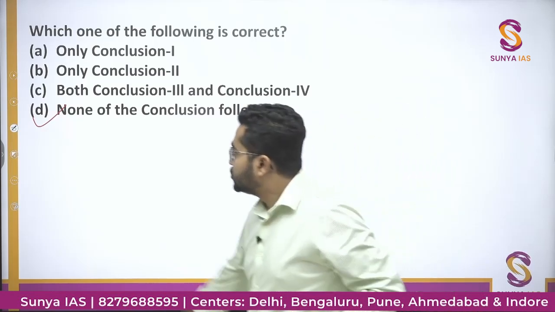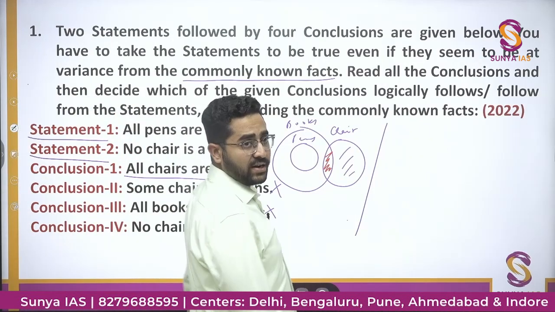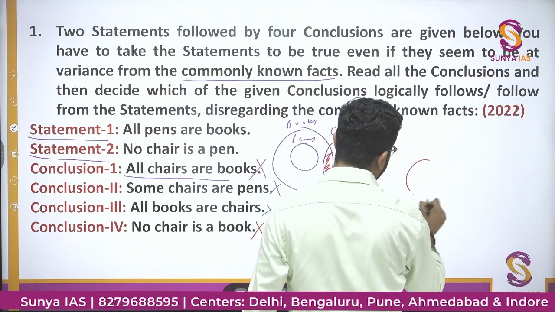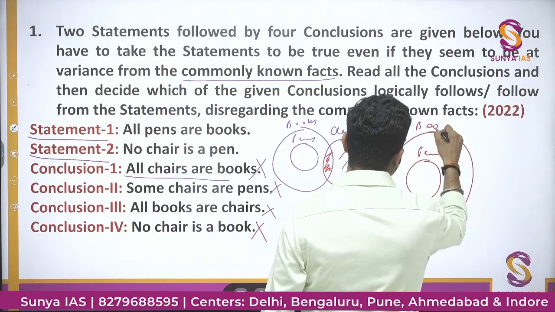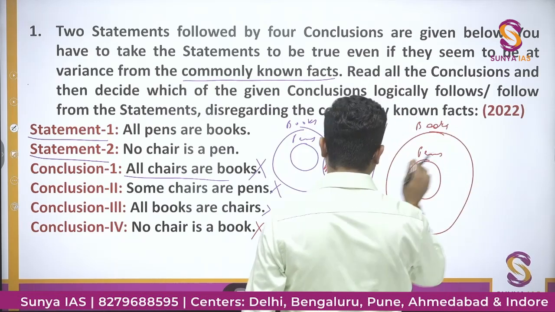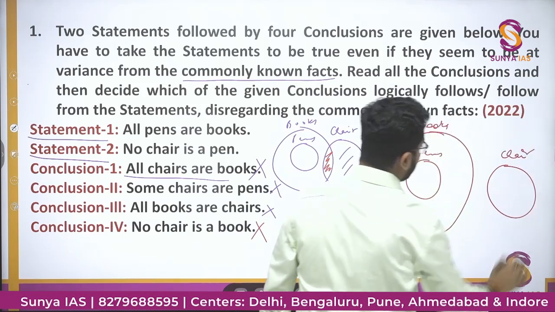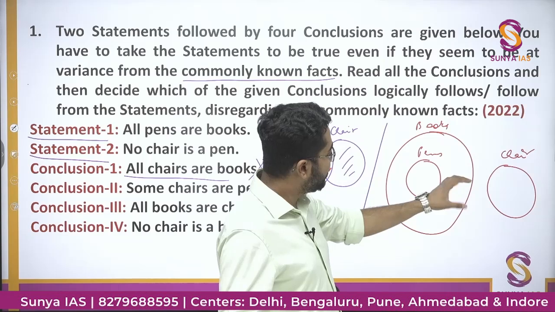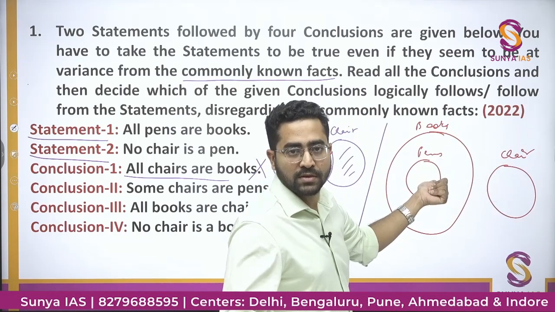Okay, so here what I wanted to tell you, there can be one more case. If we would have made a general Venn diagram, let's make a specific one. All pens are books, no chair is a pen. If this is the case, no chair is a pen, this condition is satisfied, but here what we made, no chair is a book also, that we have assumed.